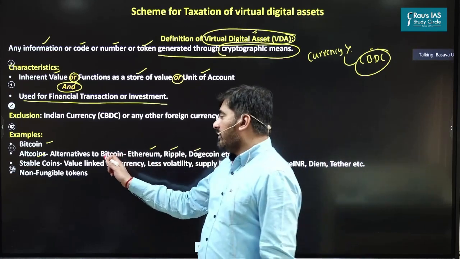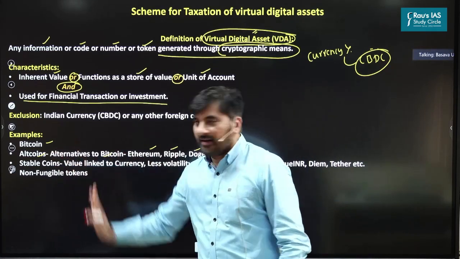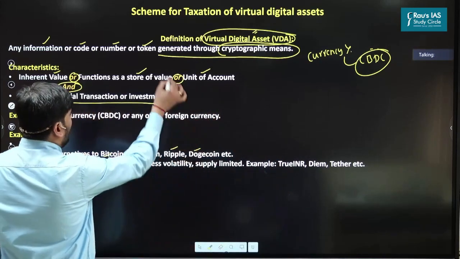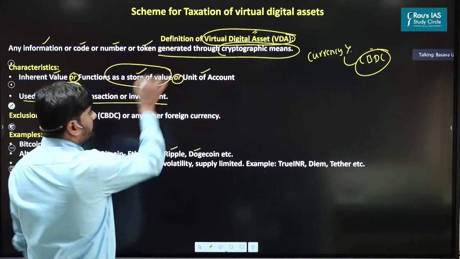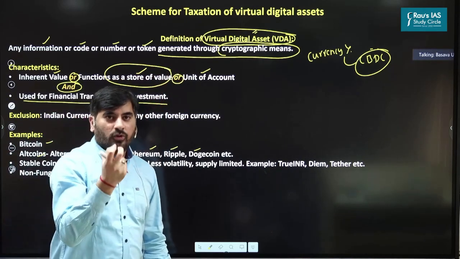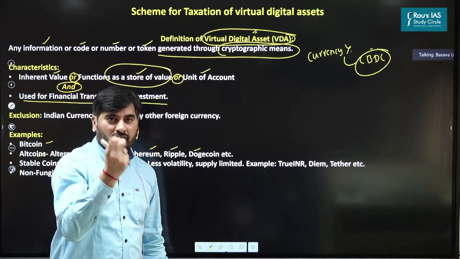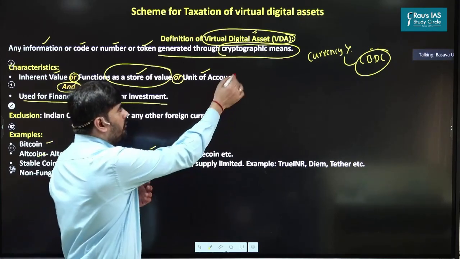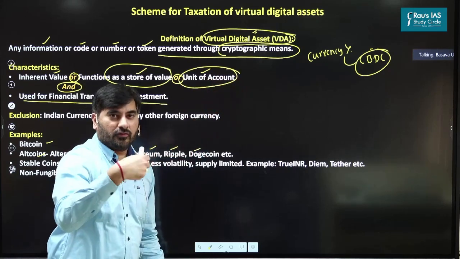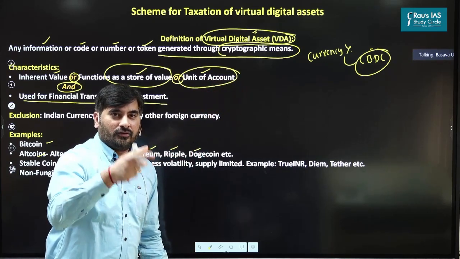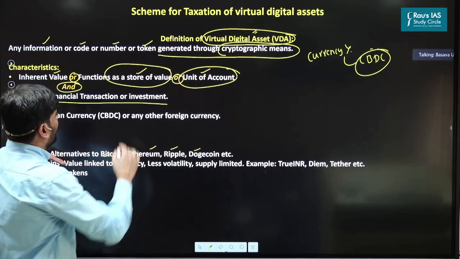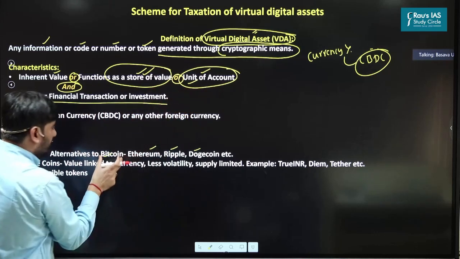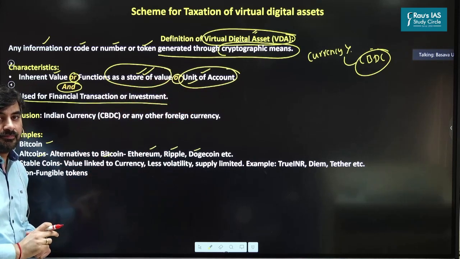So anything except Bitcoin, we call altcoin. Both Bitcoin and altcoin have a function of store of value. Their value is getting stored, right? Bitcoin value is getting stored in the Bitcoin, or say other altcoins. They can be used as a unit of account, that is, for payment for goods and services, right? So both Bitcoin and altcoin have a store of value. They have a unit of account. So that is where these two will come into the picture here.